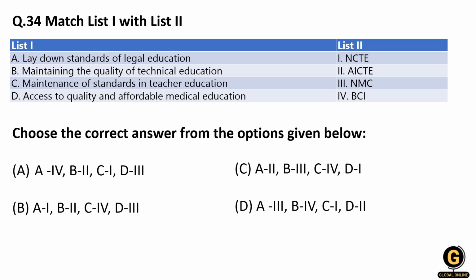Laying down the standard of legal education will be looked after by Bar Council of India. Maintaining the quality of technical education is done by the All India Council for Technical Education, right? So it was that easy. I hope all of you have understood and answered it correctly.